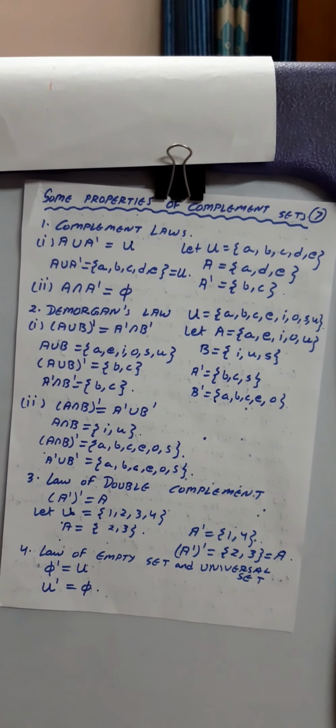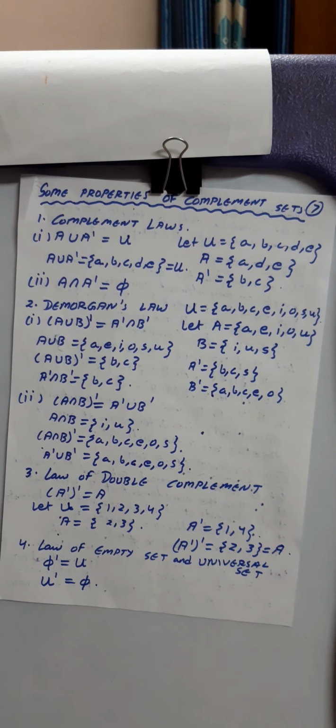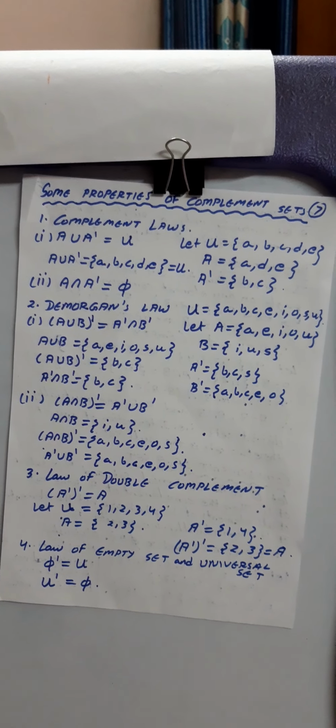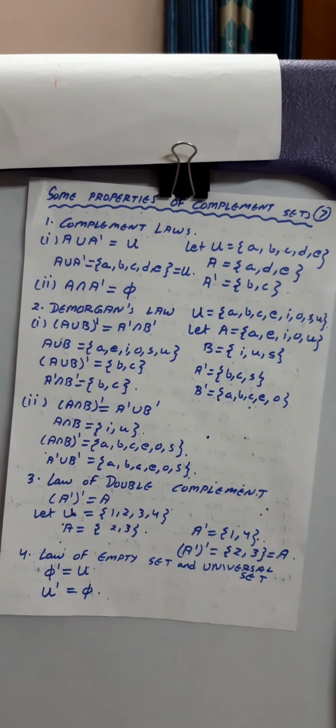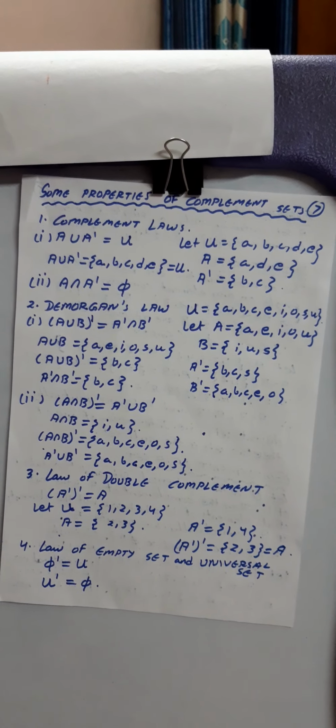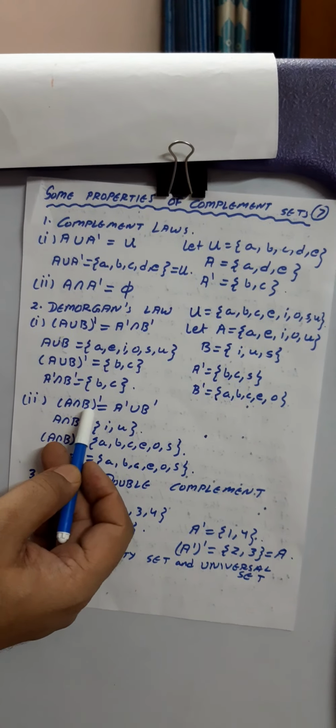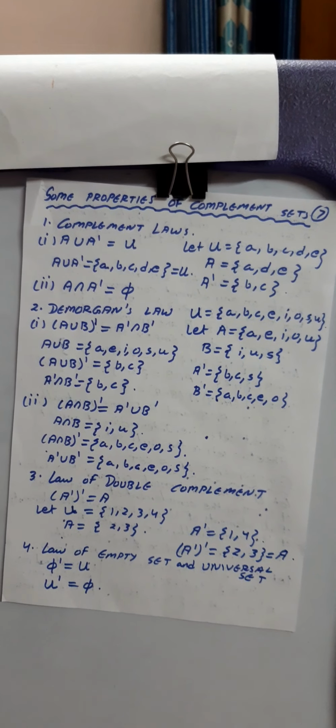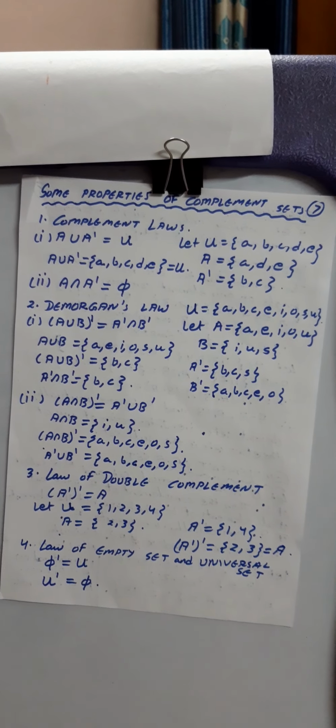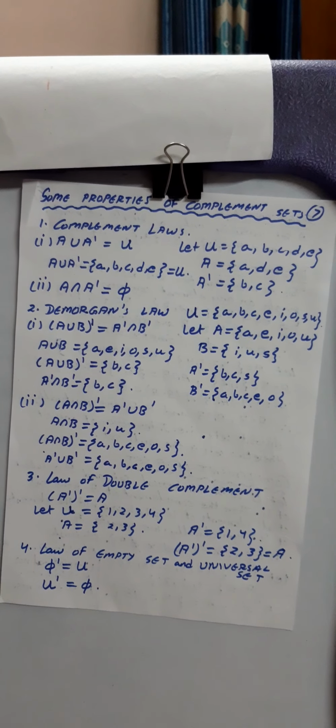But De Morgan's law can also be proved by using the properties of sets, which I'll be explaining to you in the further videos. Second law, that's the De Morgan's law over here: complement of A intersection B is equal to complement of A union complement of B.